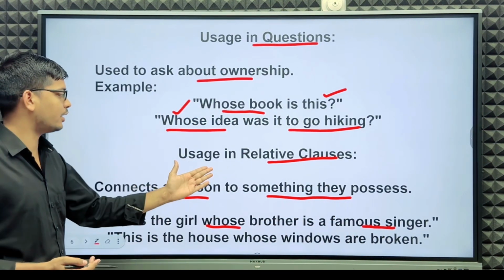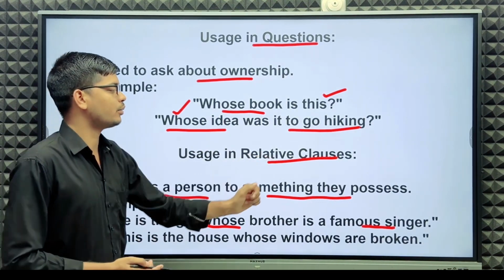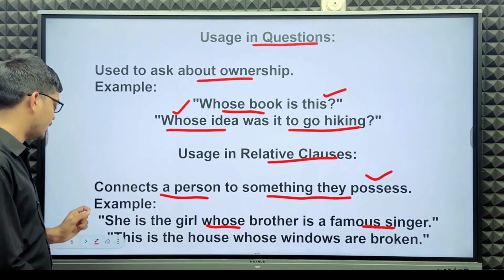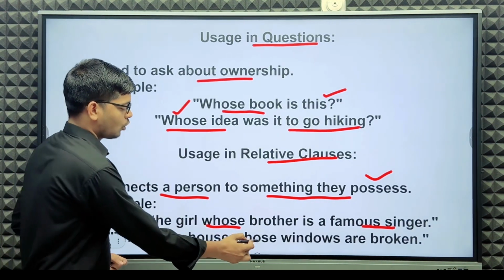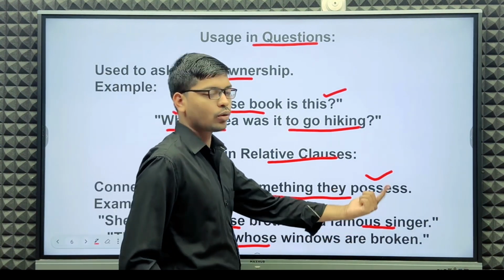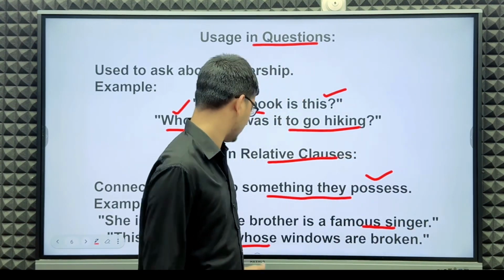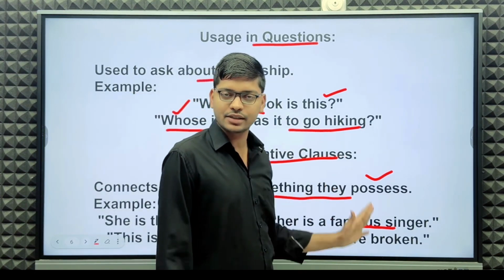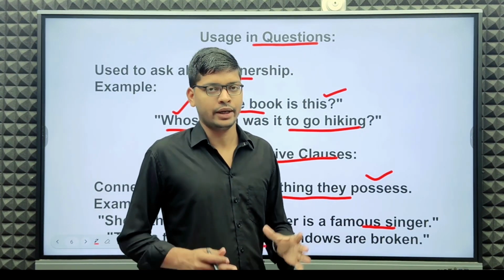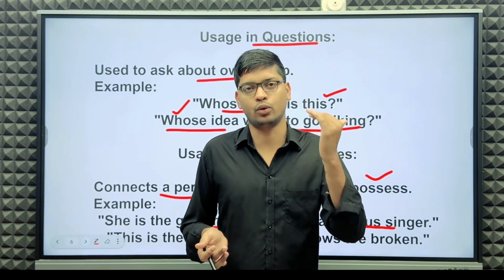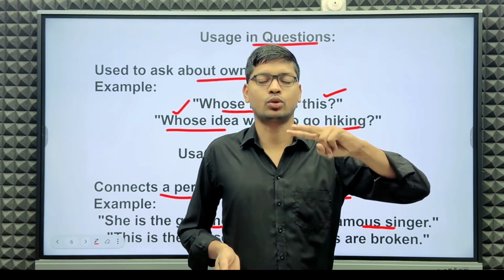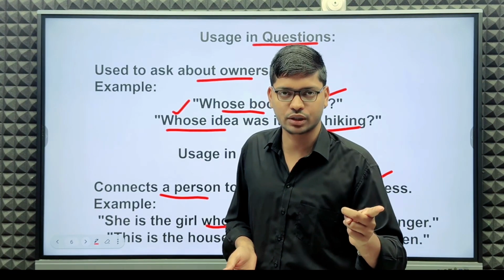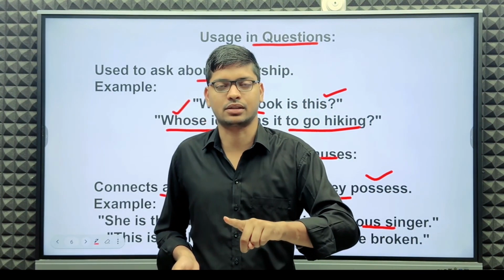As a relative clause, it connects a person to something they possess. Next example: this is the house whose windows are broken. So here, who and whose both have two uses. First, asking a question. Next, in a relative clause.